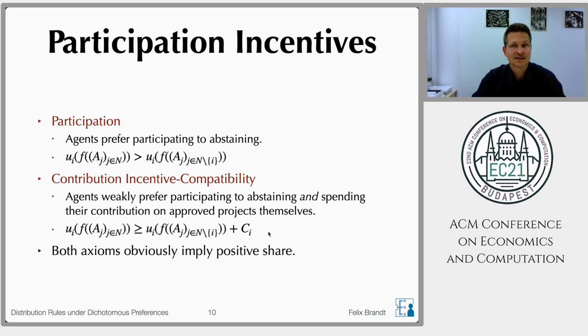And actually, this property can be strengthened to what we call contribution incentive compatibility, which says that your utility for participating should be at least as large as for not participating and spending your own contribution on approved projects by yourself. Okay, so C_i is the contribution of agent i. So contribution incentive compatibility is obviously stronger than participation, and both of these axioms imply positive share.